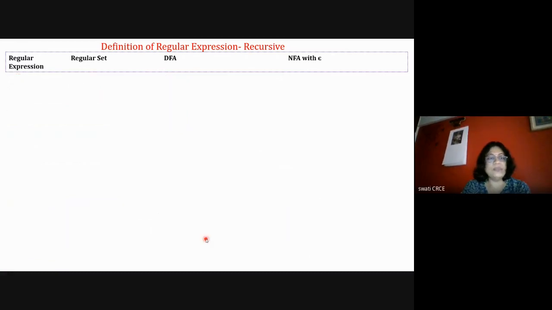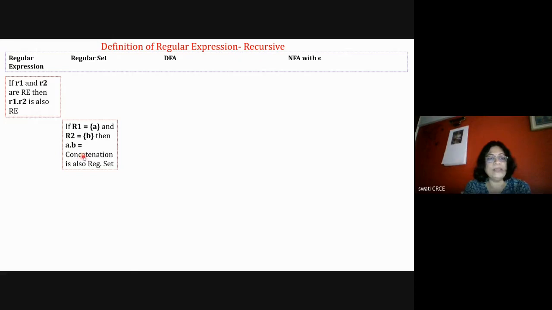Then the next definition is about R1 dot R2 being also a regular expression. If R1 and R2 are regular expressions, then R1 dot R2 is also a regular expression. So if {A, B} is equal to sigma, then A dot B, so AB, is a word belonging to this regular set. I have told you in one of the lectures about the concatenation of two languages, L1 dot L2. So all those words will belong to this particular set. One of the words is AB.